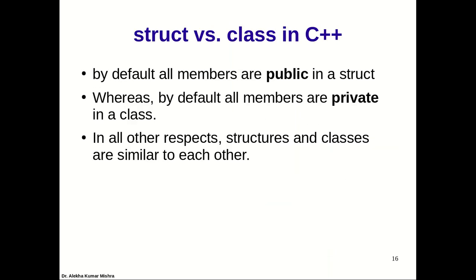So this is the difference. Now when it comes to C++, structure and class are both almost of similar property, having the same property. The only difference is that by default all the members are public in a structure, whereas all the members are private by default in a class. So when we don't mention any access specifier, it indicates that these data members are private.